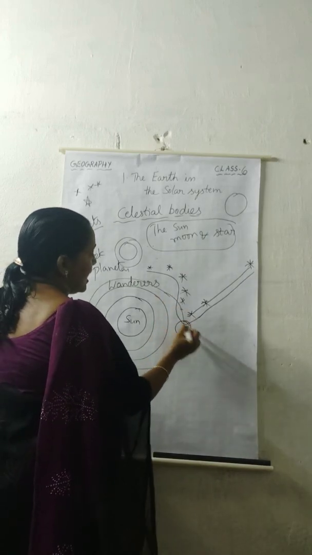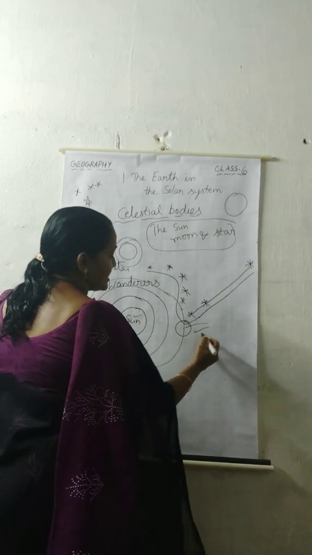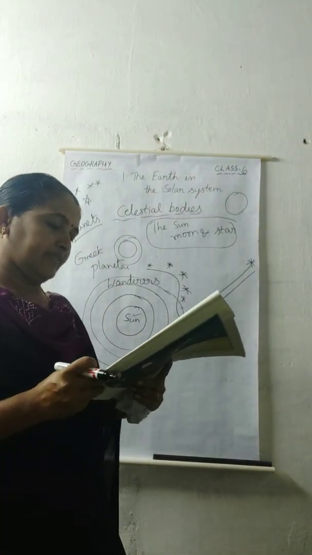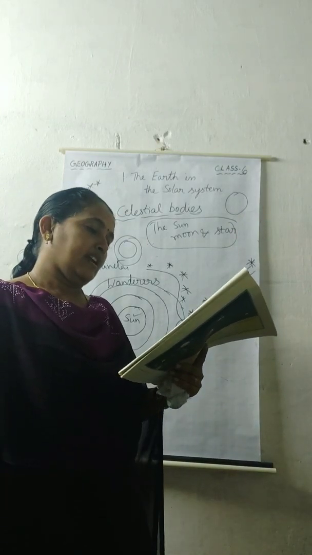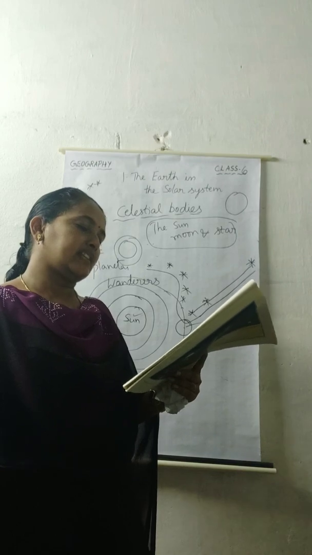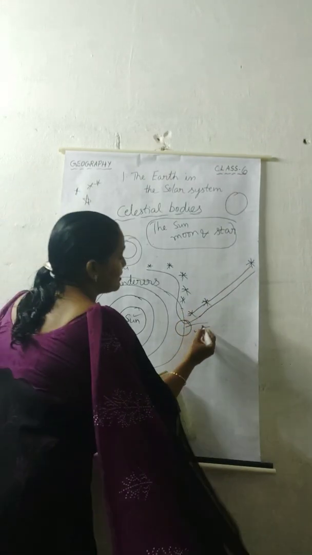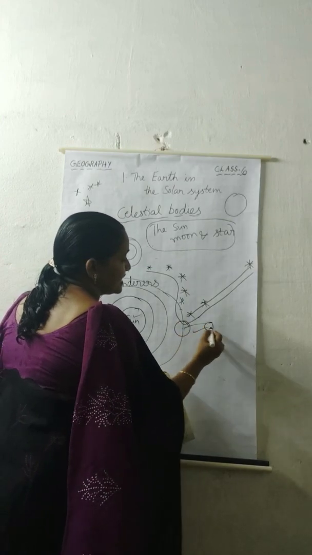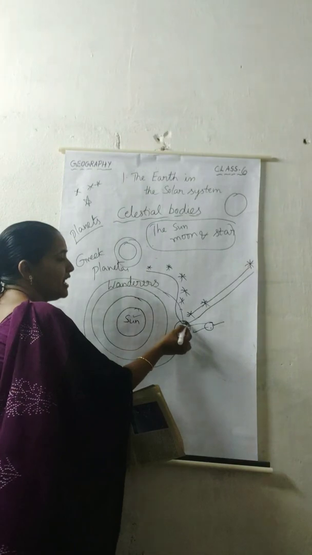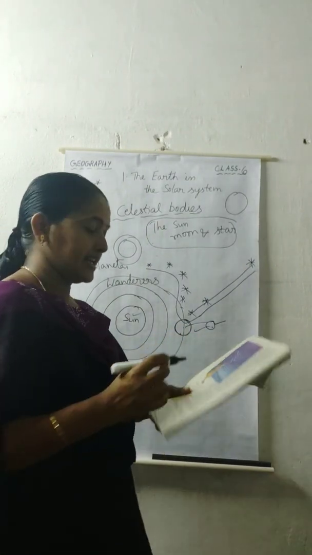So our earth gets heat and light from the sun. If we look at the earth from a great distance, say the moon, it will appear to be shining just as the moon. If we go to the moon and see our earth from there, it just shines with the help of the sunlight.